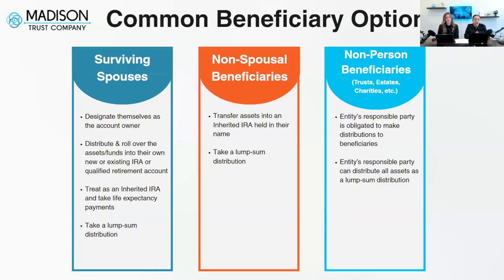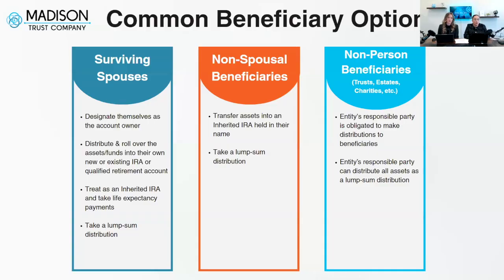On this slide, you'll just see a few of the common options that some of our beneficiaries have chosen, depending on the type of beneficiary that they are. You'll notice on the first column that it mentions surviving spouses. They do have the most flexibility in terms of beneficiary distribution options. They can designate themselves as the account owner, or as we like to call it, treat it as my own.